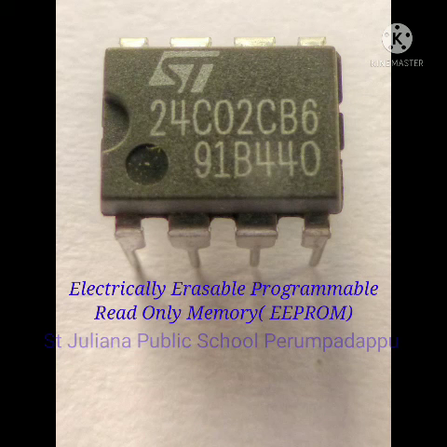EEPROM is a type of ROM which can be programmed and erased by electrical signals. Ultraviolet light is not required here.